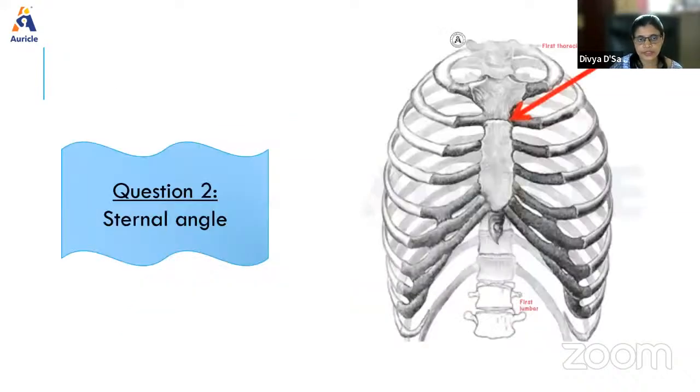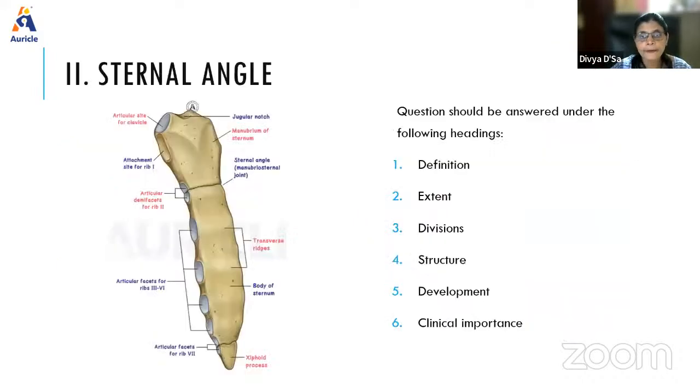The next question is the sternal angle, otherwise called the angle of Louis. That is one more important thing. So what is the sternal angle? It is the junction of the manubrium sterni and the body, slightly inclined, so it forms an elevation, which we call the sternal angle. Basically it is the manubriosternal joint, also called the angle of Louis.